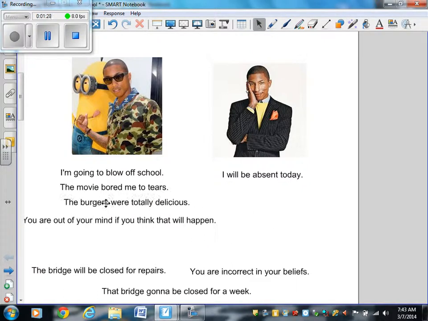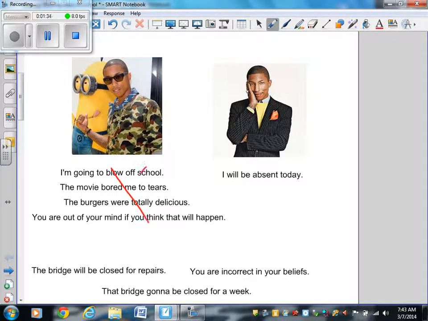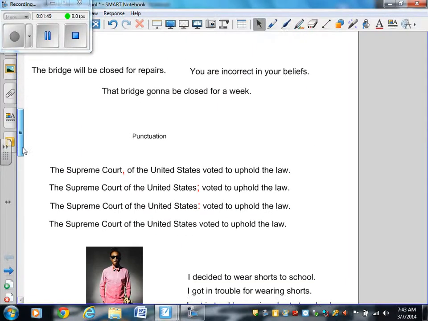And the important thing to remember is that for the ACT, casual language is going to be wrong. Anytime you see casual language, anything that's too laid back, that is not going to be the correct answer on the ACT. They like formal language, so always pick the answer choice that is more formal.